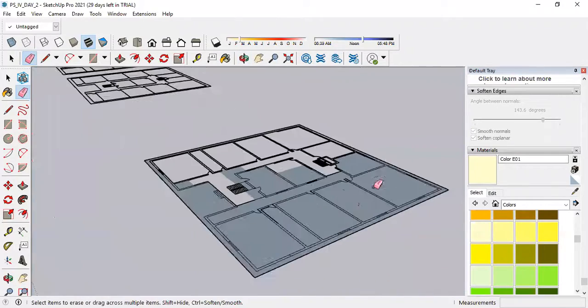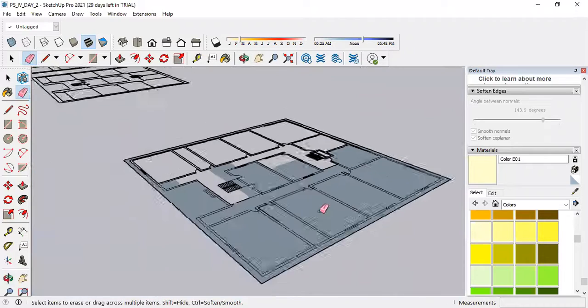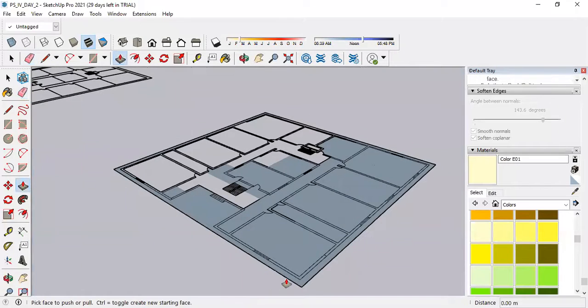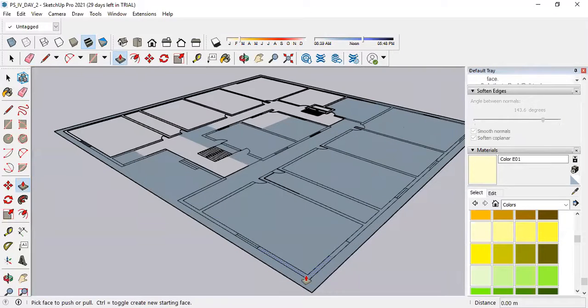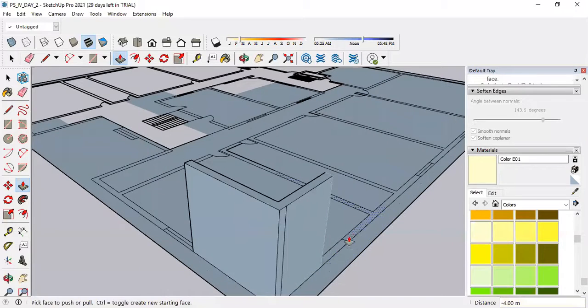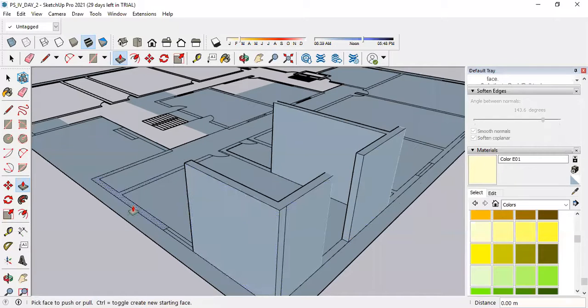Now I'm ready to increase the height. Somebody please tell me what is the height of a public building? Floor to floor height, 4 meter. Okay. Select this, raise the height. 3.6 or 3.7. Okay, I will take 4 meter now. Now suppose this is 3.6 or 3.74, whatever.